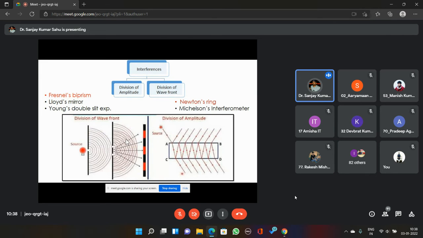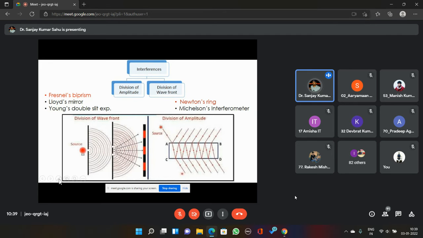Here, what we are doing is simply splitting one single source, or one wavefront coming out of a single source, into two wavefronts by using two slits. This is the most common example of Young's double slit experiment, where we take a single source and place two slits very near to each other in front of that source, and we will obtain two coherent sources.